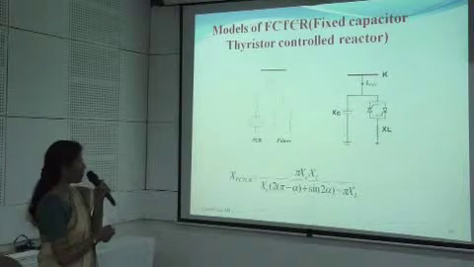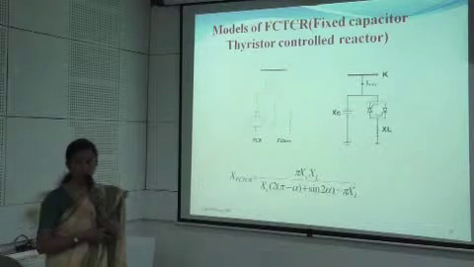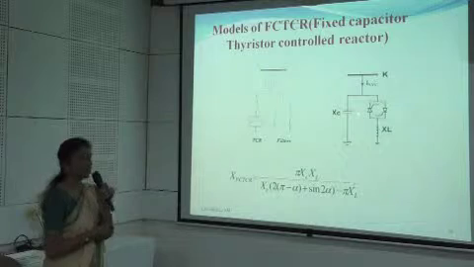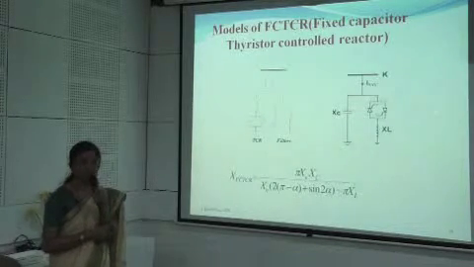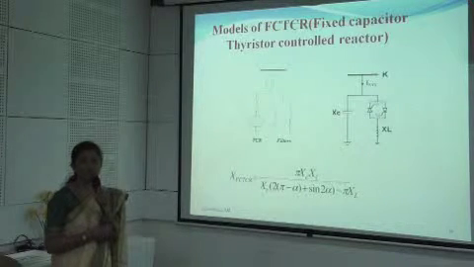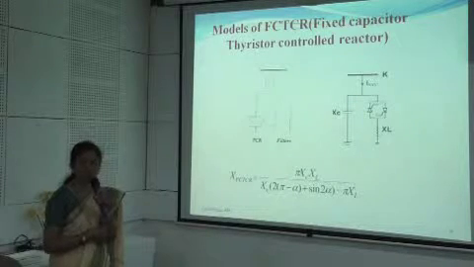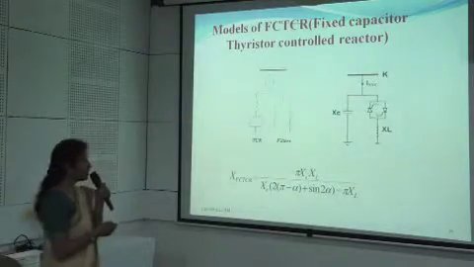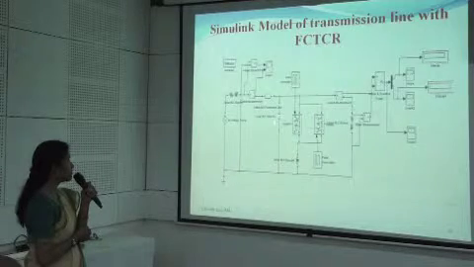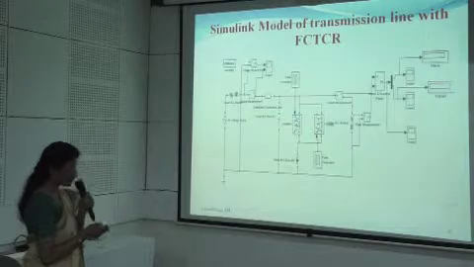It is a combination of a capacitor connected in parallel with the TCR. Here, the value of the fixed capacitor is maintained constant while the firing angle of the TCR is changed, and simultaneously the firing angle of the TCR is maintained constant while the value of the fixed capacitor is changed. Using this, the simulation is carried out using Simulink. So this is the circuit using the FC-TCR, where I have chosen one fixed capacitor and the TCR connected in series with the inductor.